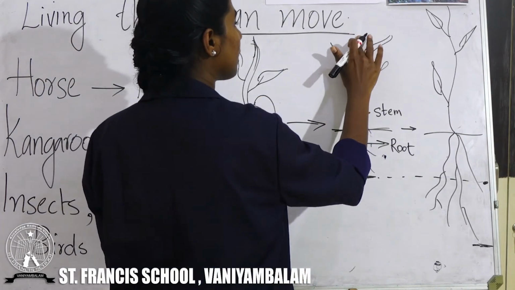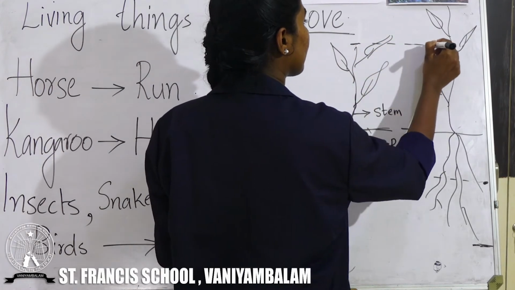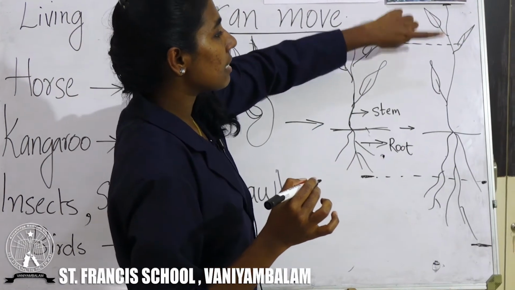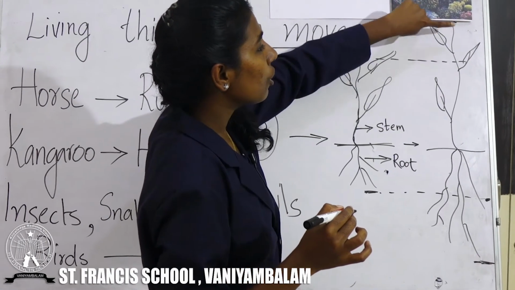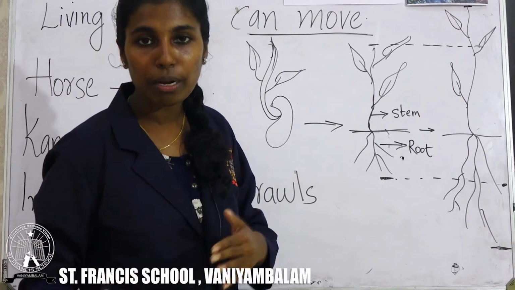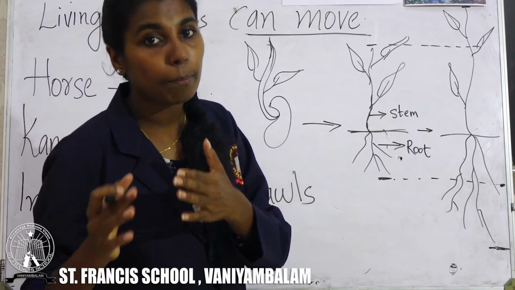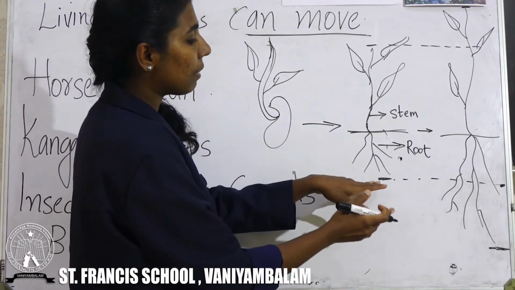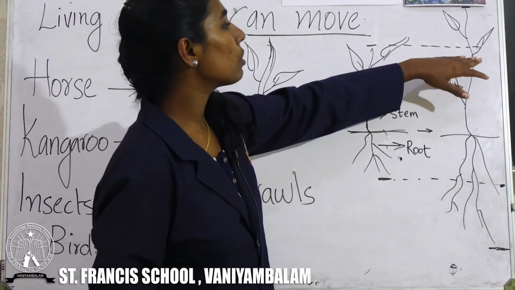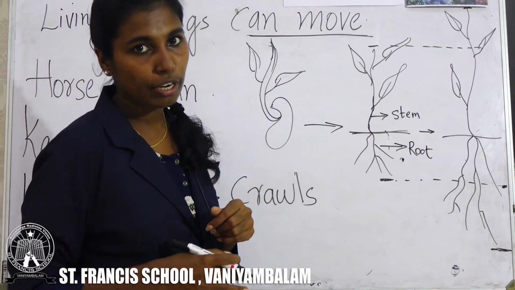The length of the stem is up to this. After some days, the length of the stem increased up to here. That means the stem moves from here to here. So, plants cannot move from one place to another, but different parts of the plants can move from one place to another. Roots move from here to here, stem moves from here to here. Clear? I will show you one more example.